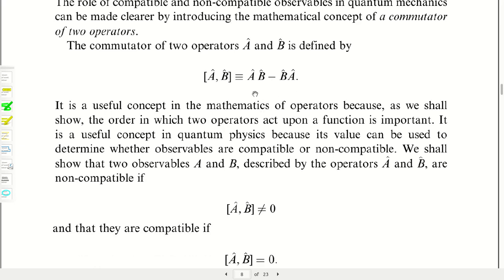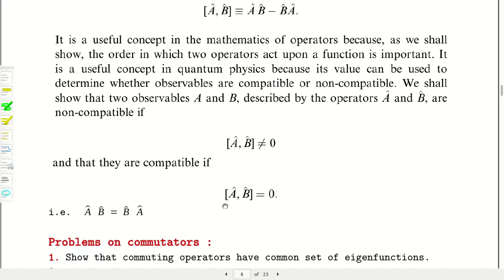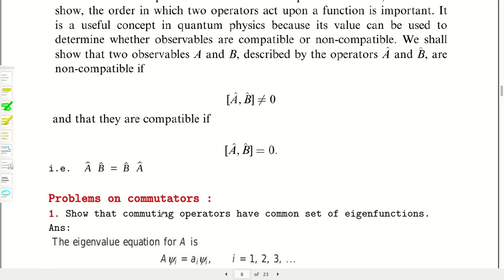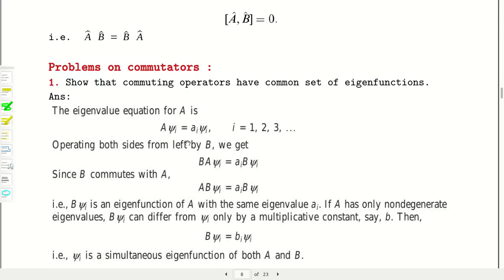If they are not equal, that is AB is not equal to BA, then you will get the commutator bracket [A, B] not equal to 0. And if the commutator bracket is 0, then you certainly write that A operating on B and B operating on A are the same. Then A and B operators will be called commutating operators or compatible operators. These terms will appear very frequently in our forthcoming lectures, so be familiar with this.